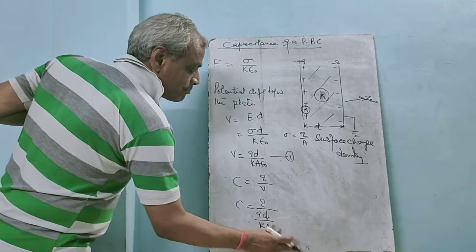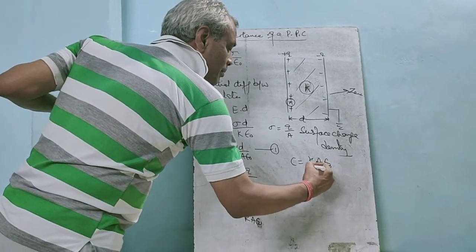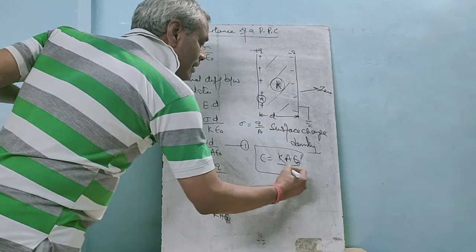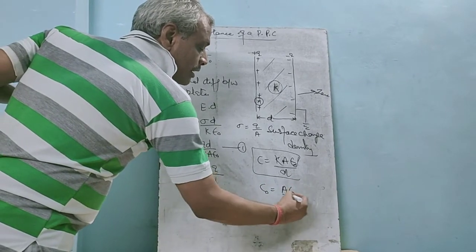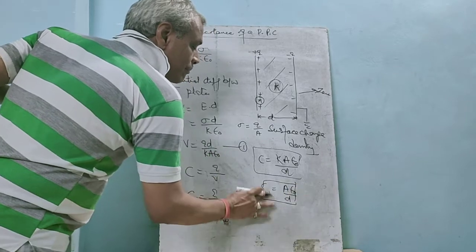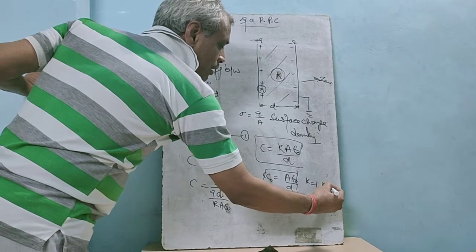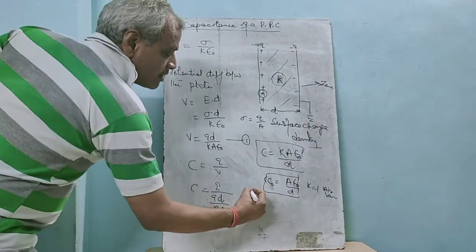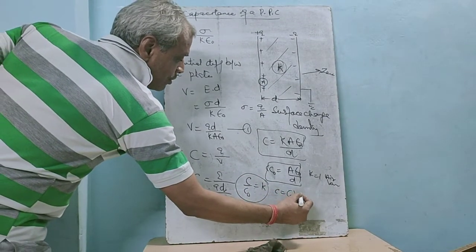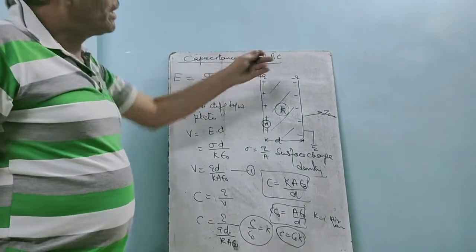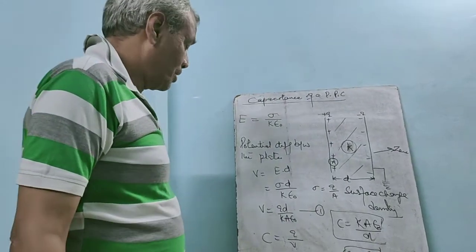We can write C equals K A epsilon naught upon D. If air or vacuum is filled between the plates of the capacitor, C naught equals A epsilon naught upon D. For air or vacuum the value of K is 1, so C upon C naught equals K, or C equals K C naught. It means on filling the gap with a dielectric substance, capacitance is increased by K times.